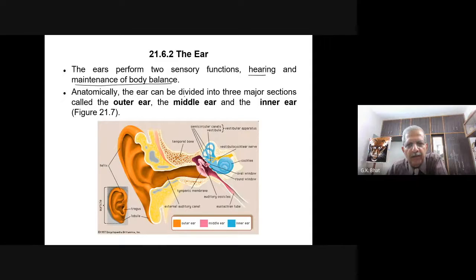The ear can be divided into three major parts called the outer ear, the middle ear, and the inner ear. In this figure, it is shown differently. You can see this color indicates the outer ear, this is the middle ear, and this is the inner ear, in blue color. Inner ear, middle ear, and outer ear. Let us study these one by one.